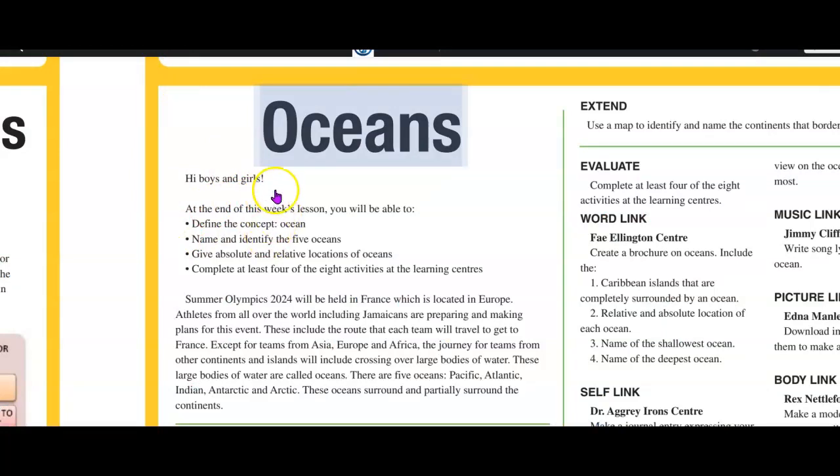So in this episode, we were looking at oceans. We should now be able to define the concept ocean, name and identify the 5 oceans, give absolute and relative locations of oceans, and we should have completed at least 4 of the activities from our learning centers.